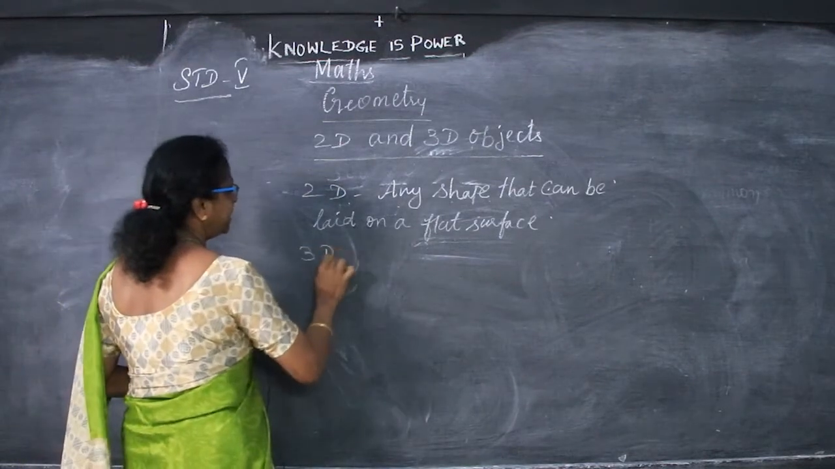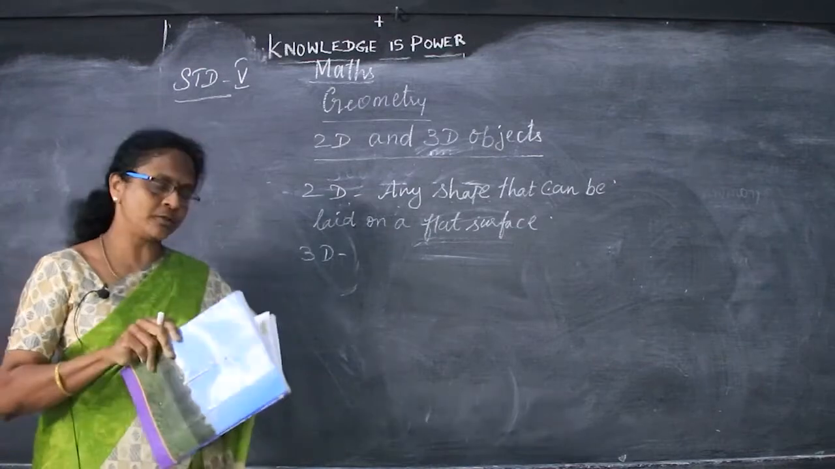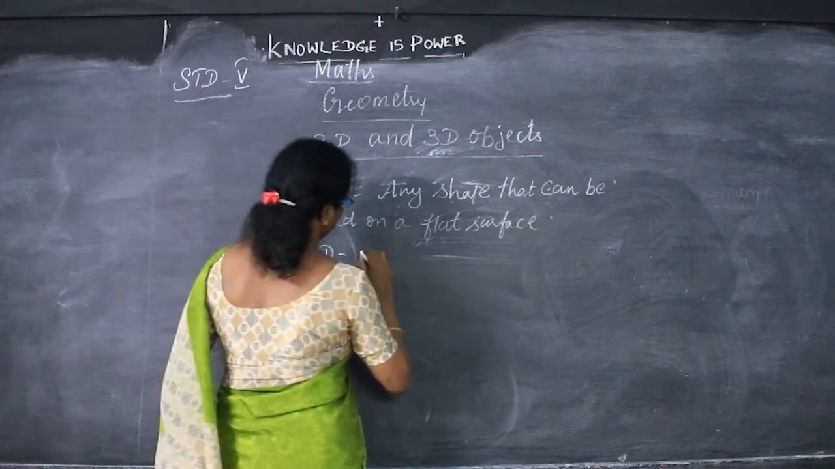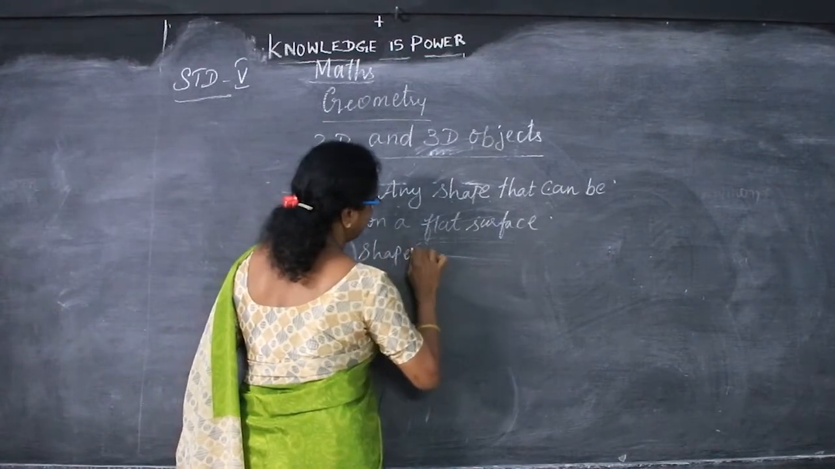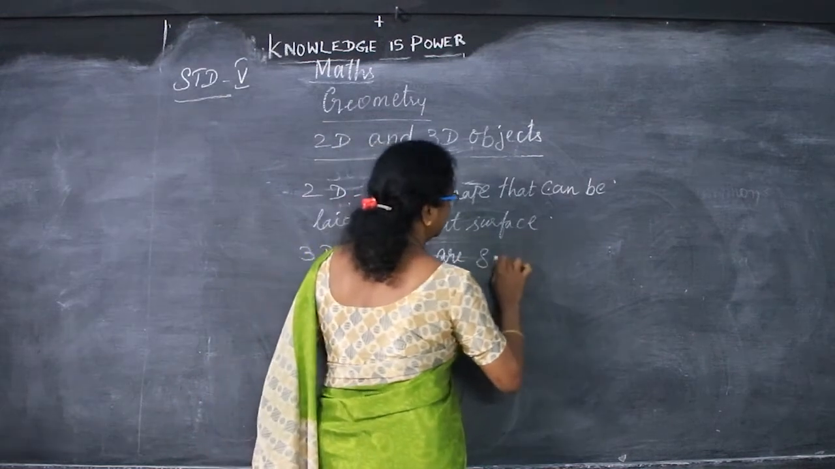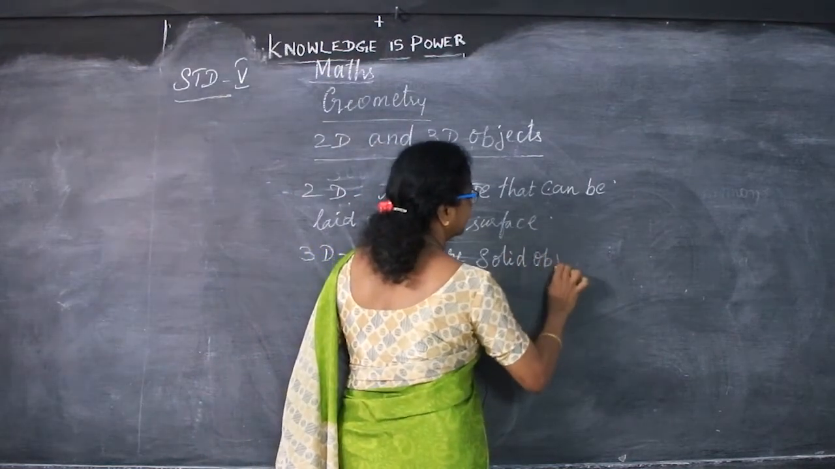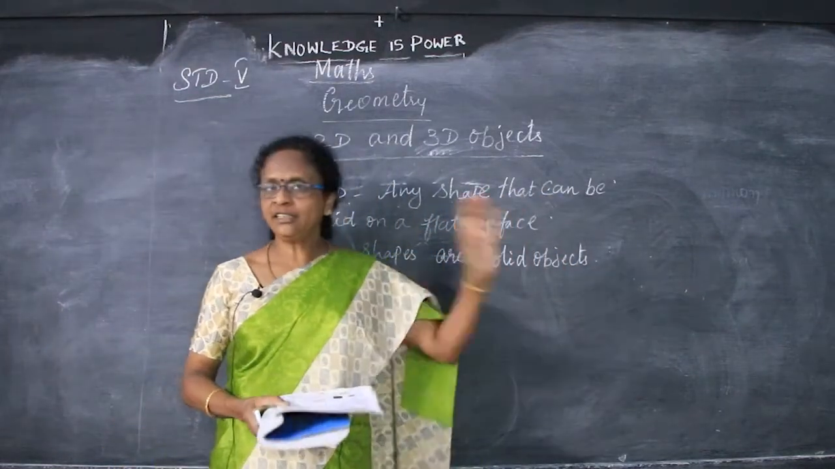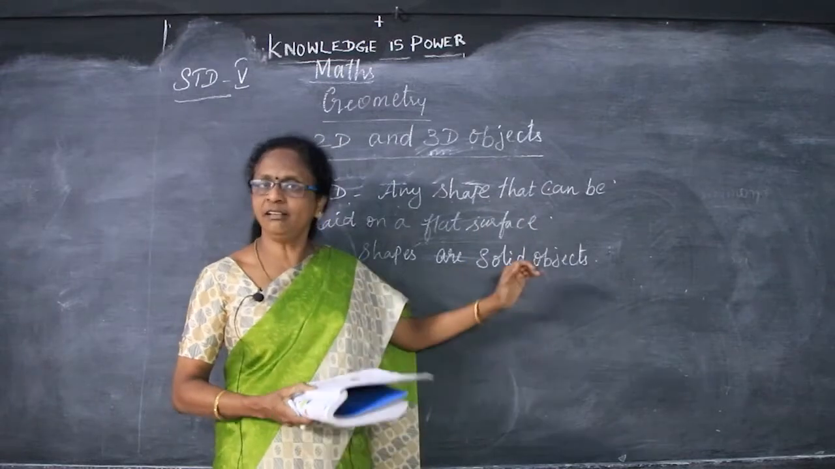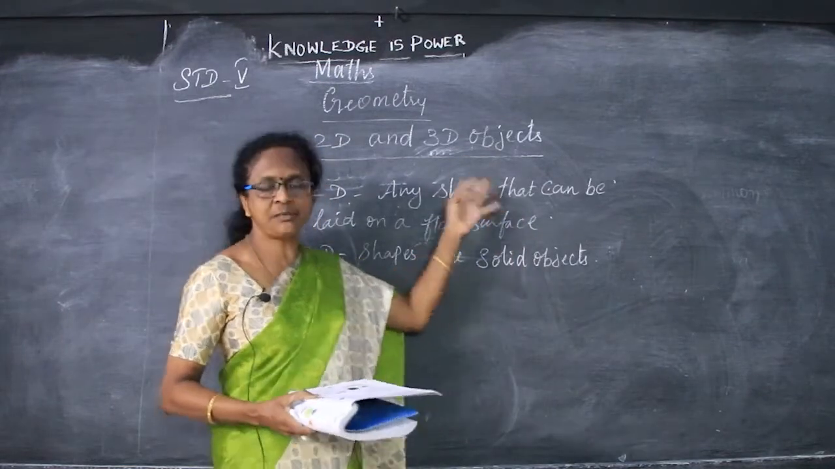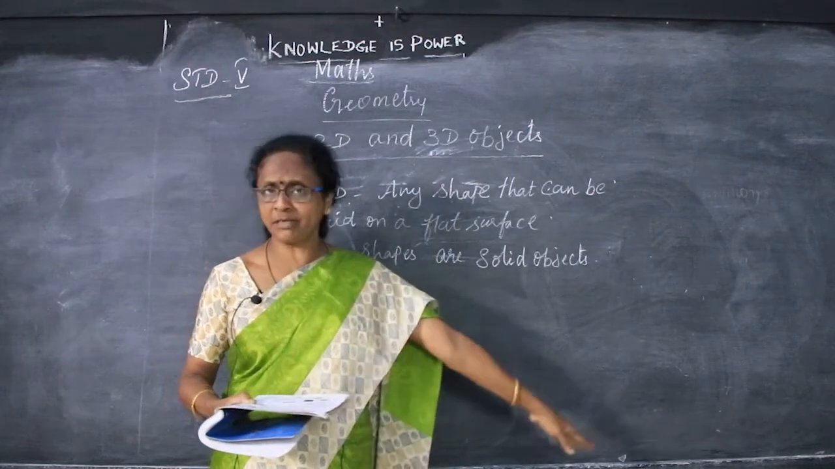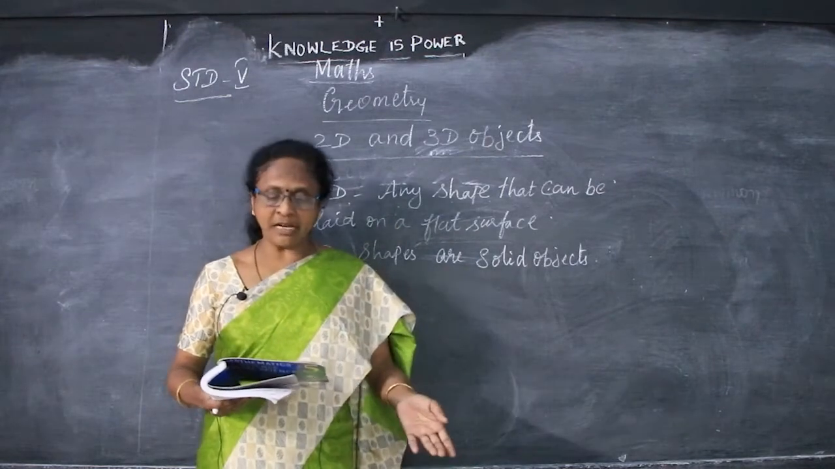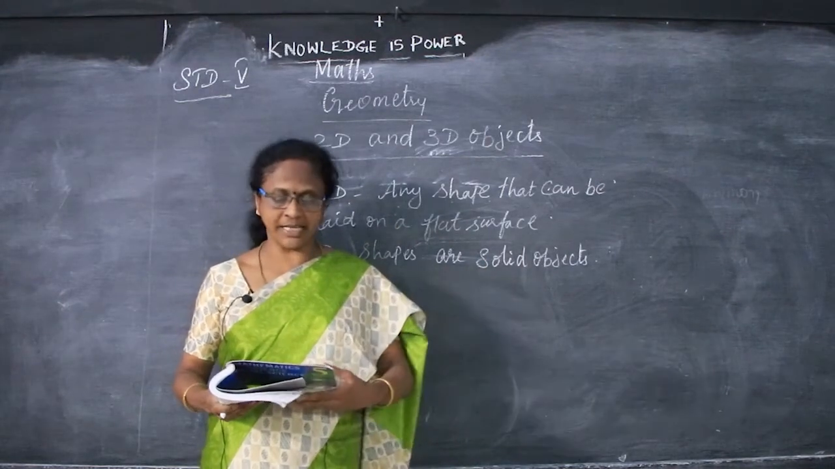And what do you mean by 3D shapes? 3D shapes are the solid objects, and these objects have dimensions: length, width and height. But 2D shapes do not have length, width and height, they just have plane surfaces. They will have only the sides. But in 3D shapes, you will have the length, width and the height.